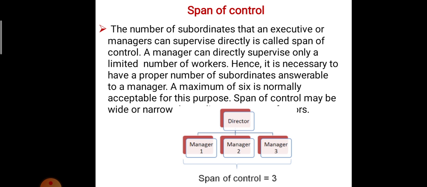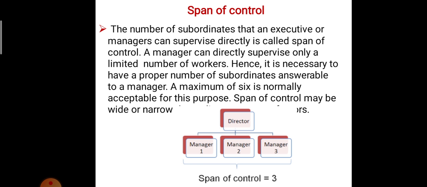Suppose it is a very complicated condition and a very big problem is created, because only one person, the director, cannot handle 100 workers or 100 employees. So we divide them: the first department gets 35, the second department, with its own manager head, gets 35, and the third is divided into 30.